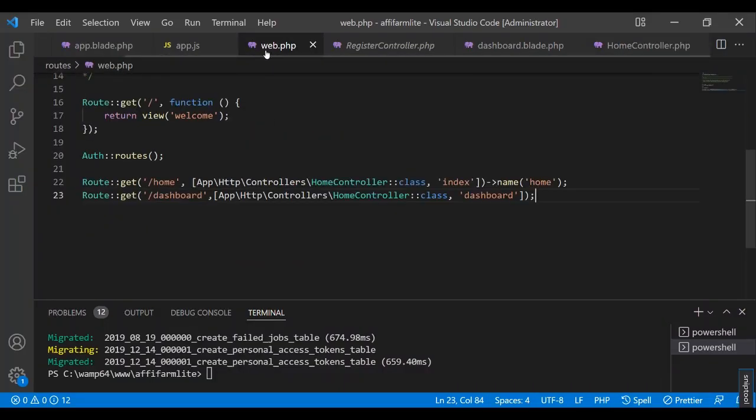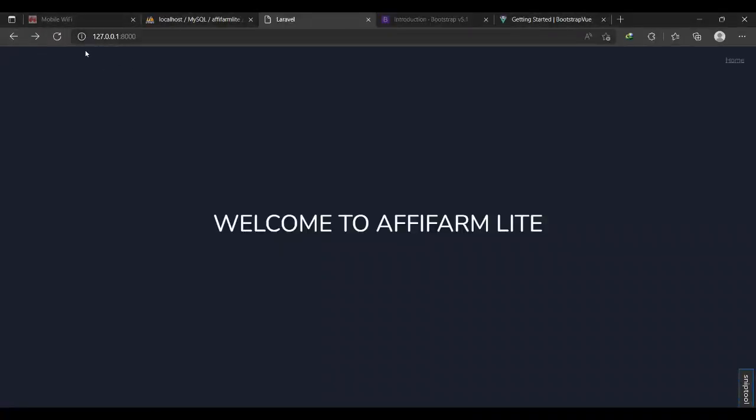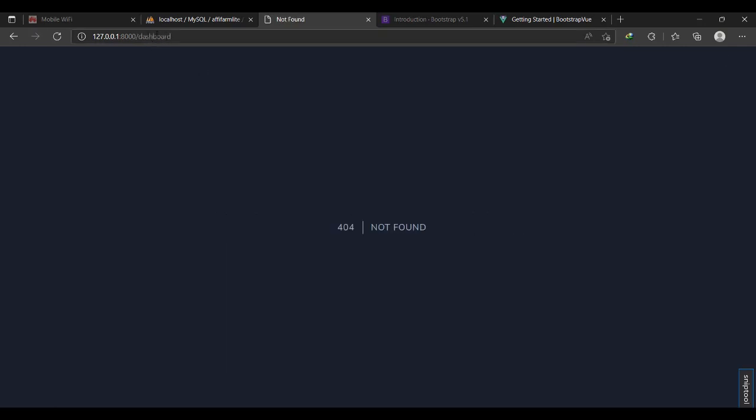Which dashboard is here when we go to our web view? For example, if I change this to blur, then I come back to the welcome to affiliate page and click on it, it will complain that it cannot find dashboard.